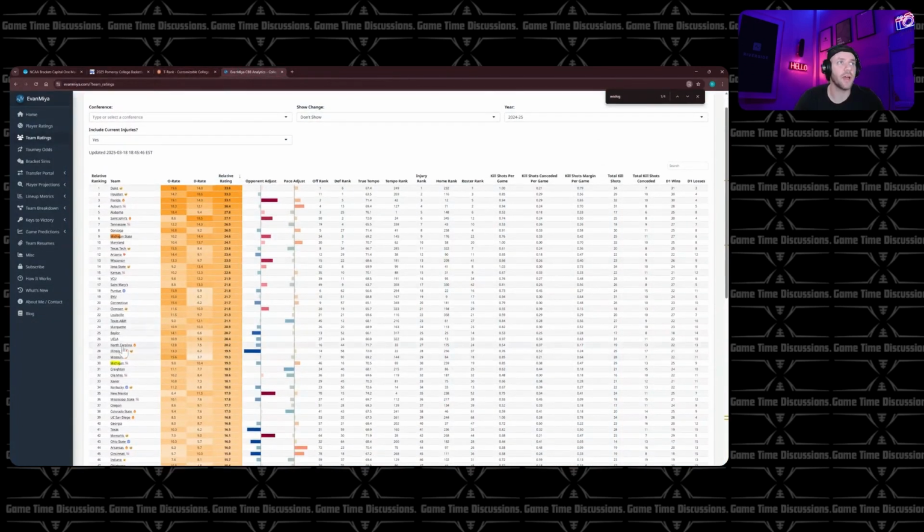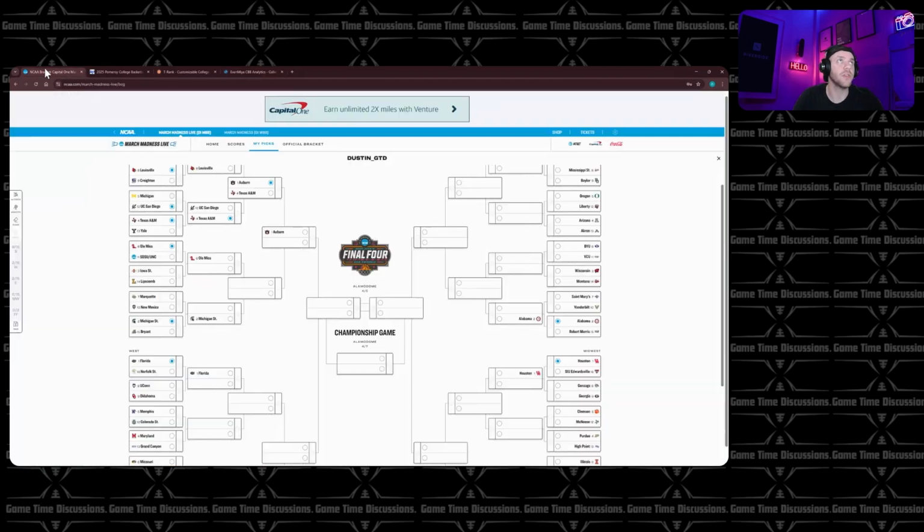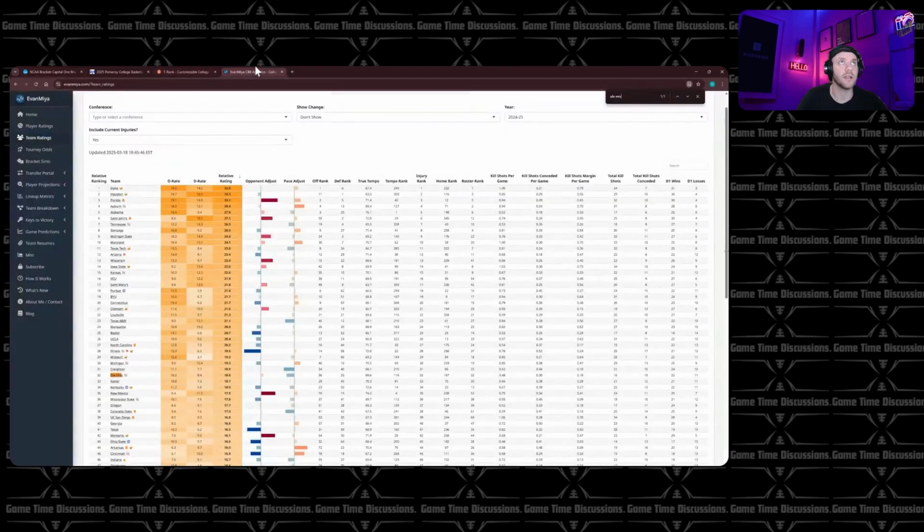We go to Evan Miya. North Carolina is hot right now, but they do play down to their opponents. That being said, this isn't a game where they should, quote unquote, play down, since Mississippi is 5 seeds higher. That doesn't mean necessarily the ranking is correct, but it is something to just recognize. Ole Miss at 32nd. So I do think, assuming North Carolina beats San Diego State, that they end up beating Ole Miss.